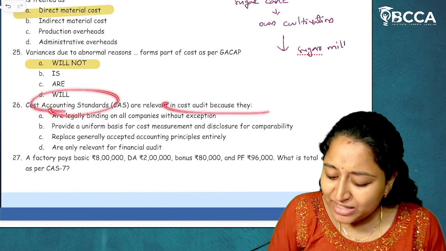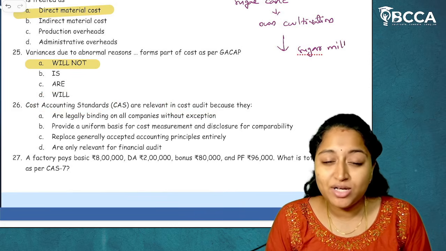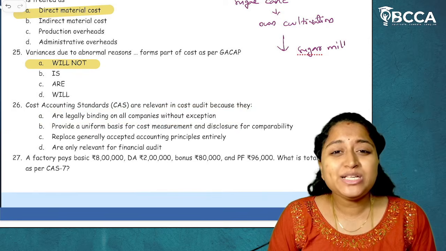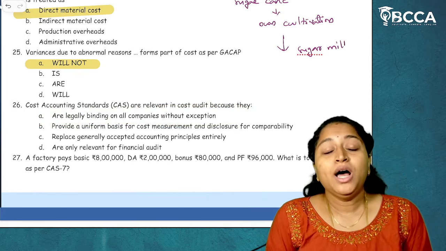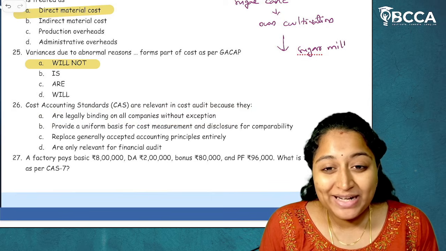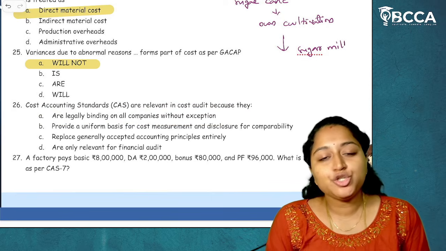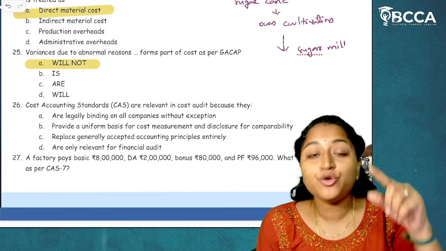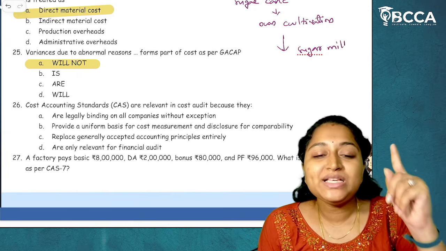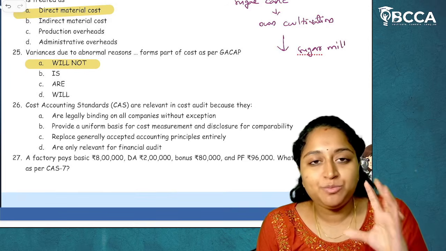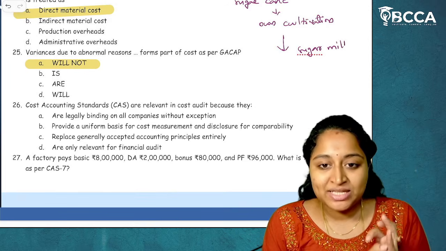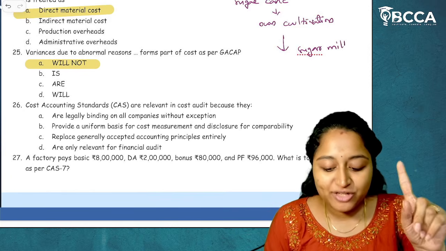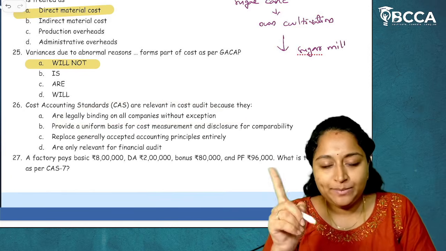Cost accounting standards are relevant in cost audit because, why are cost accounting standards relevant? Because they are legally binding on all companies without exemption. Do all companies have to mandatorily follow cost accounting standards? The answer is no. Only those companies which come under the threshold turnover limits of Rule 3 and Rule 4 of the Companies (Cost Records and Audit) Rules 2014, which means if they have to maintain cost records or go for cost audit, then only cost accounting standards become applicable. For everyone it is not applicable. Option A is wrong.